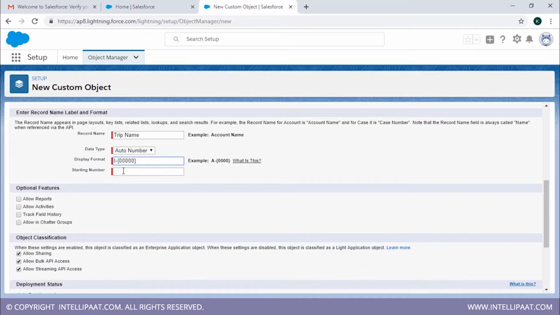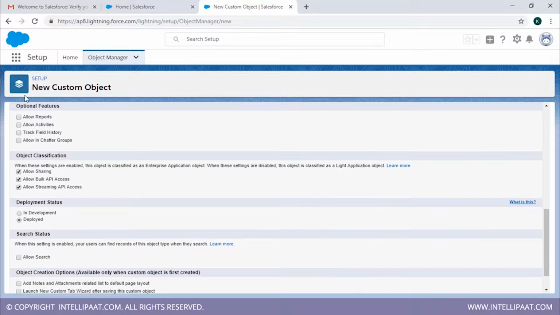Next is the starting number. Starting number, you can have it from 1 or 1000 or whatever you want. So let's set this as 1000, or just put it as 10. Let's just put it as 10. We're gonna have the starting number as 10. Now these are the optional features that we have right here. Allow reports, allow activities, track field history, allow in chatter groups. So we want our reports to be displayed. We want our activities to be displayed onto a dashboard, and we want to track our field history as well. Now you can allow the changes that are going to be made in the chatter groups as well. That can be done as well, but here I'm not going to allow that.